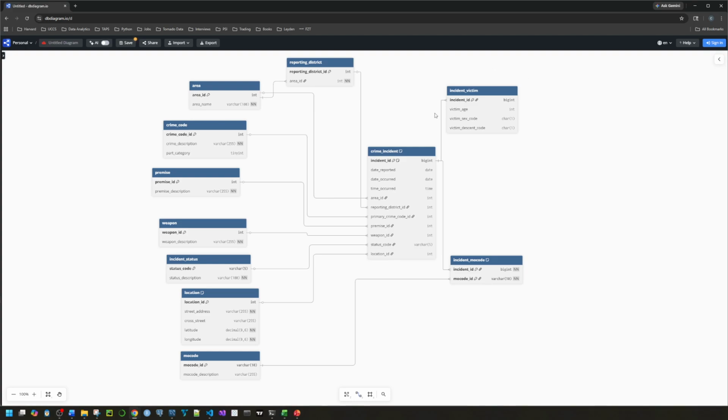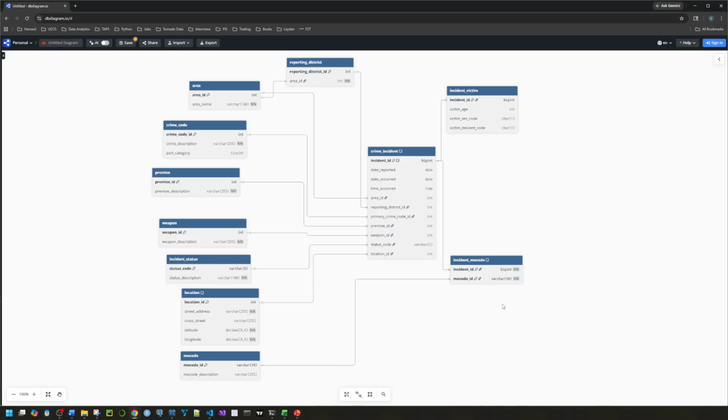The incident victim table doesn't link to anything else. It's just descriptive information for who the crime was committed against. There isn't always a victim, say for like property crimes, but they certainly are for violent crimes.